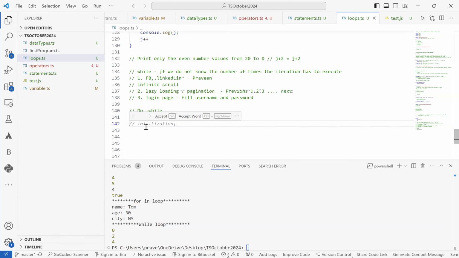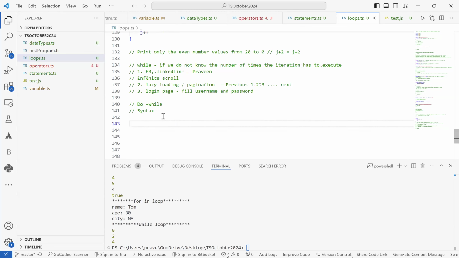So let's talk about the next one, which is the do while loop. The do while loop is also similar to the while loop.